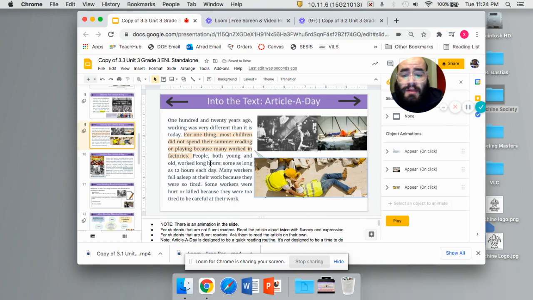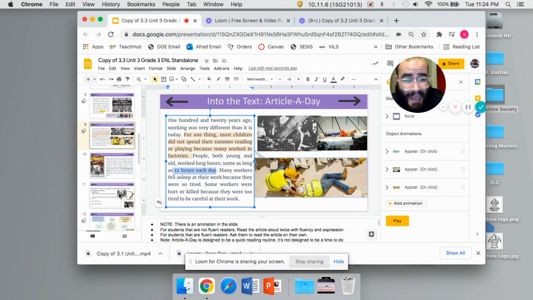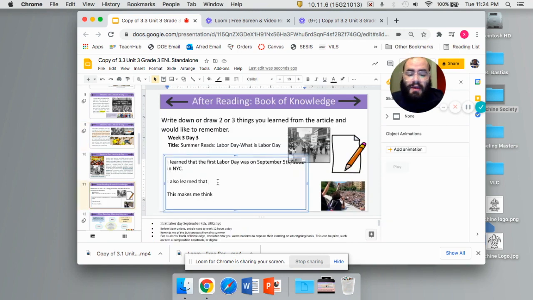Another thing I learned is that people used to work 12 hours each day before we had unions. So I'm going to write that down. I also learned that people worked 12 hours each day before they had labor unions.